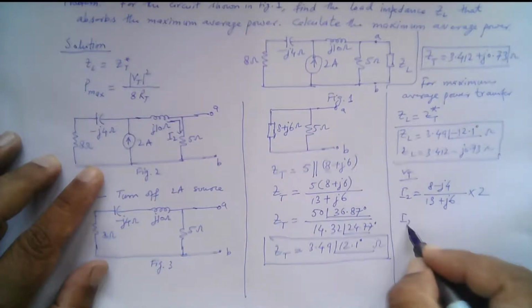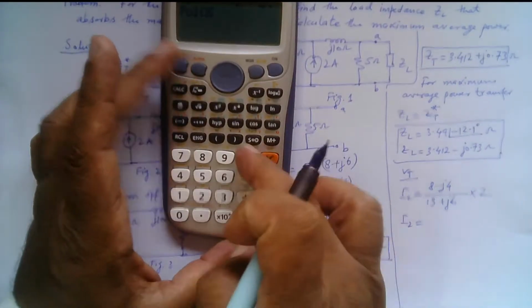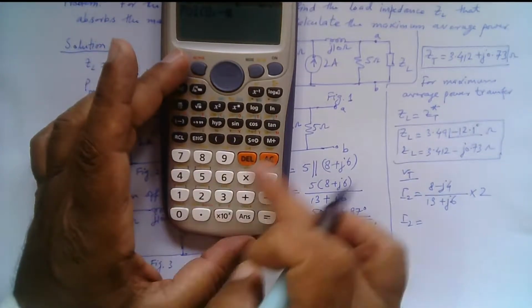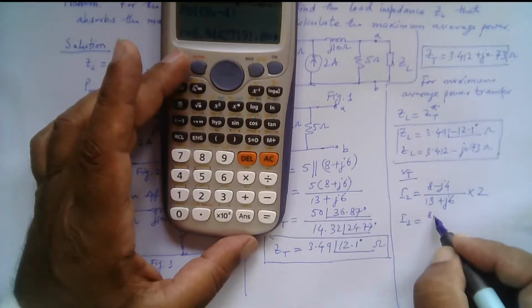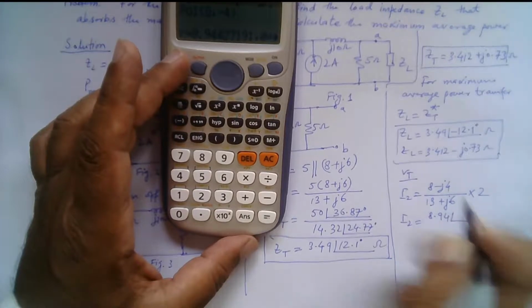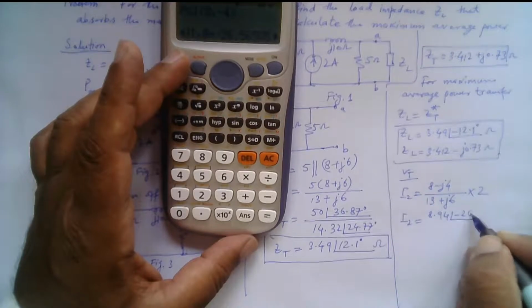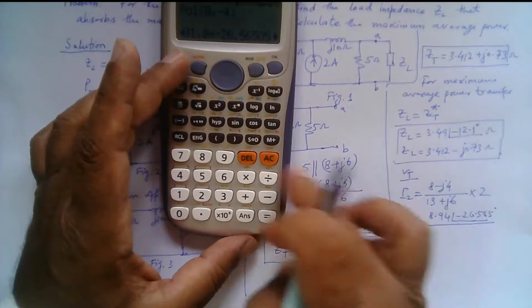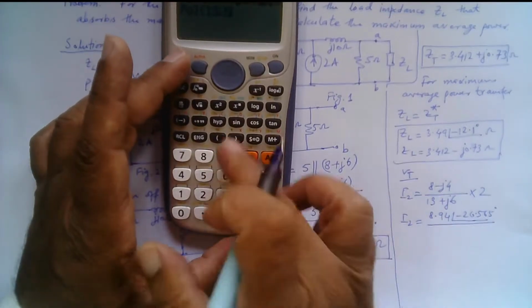So I2 is given by, let's transform this into the polar form for the purpose of division. So this 8 minus j4 is given by 8.94 at an angle of minus 26.565 degrees, divided by 13 plus j6.